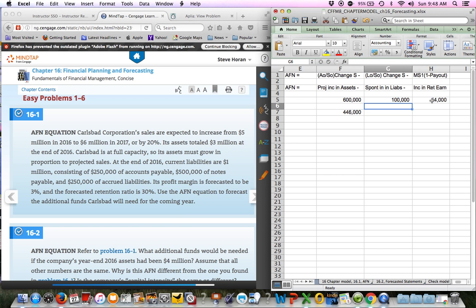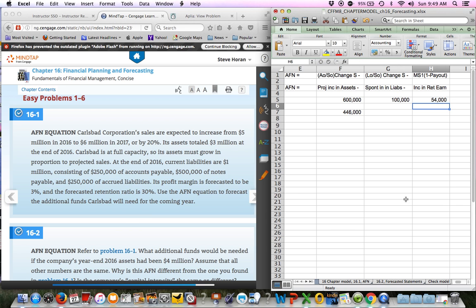Then we do our increase in retained earnings. That is my M, the margin, is 3%, multiplied by sales a year from now, S1, the $6 million number, the increased sales number, multiplied by the payout ratio, which they said the retention ratio is 0.3. So 1 minus payout is the retention ratio, and so the retention ratio was just given to us essentially as 0.3. Sometimes they may say the dividend ratio is whatever number that is, and you would do 1 minus the dividend ratio, but they just gave us the retention ratio as 0.3.